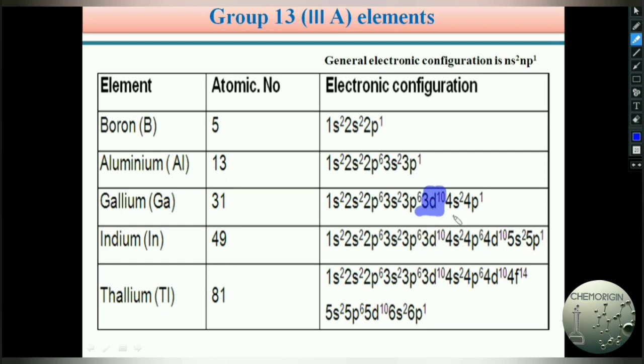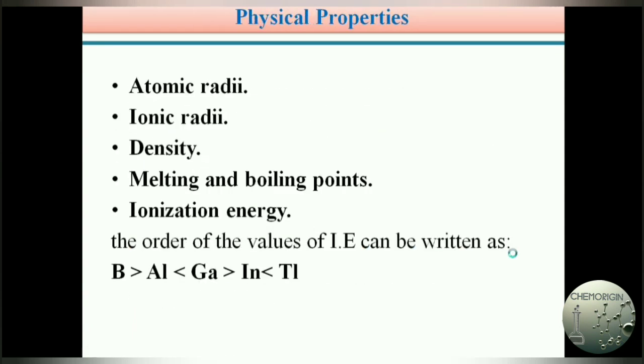Therefore, the outermost shell is moving towards the nucleus because of its strong nucleus influence. Hence, when compared with aluminium, because of the poor shielding effect of these 3d10 electrons, gallium has a smaller atomic radius. And again, from gallium to indium, atomic size increases because of the increase in atomic number and an increase in outermost energy levels.